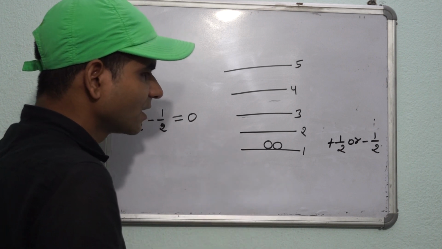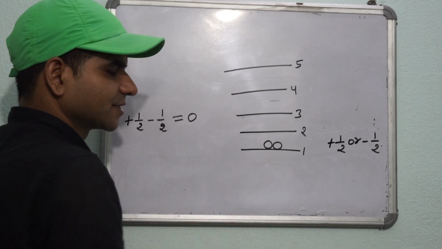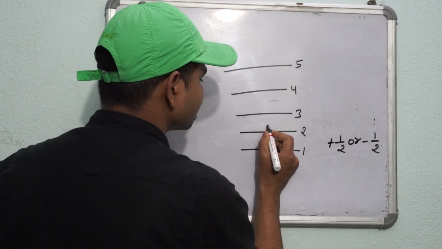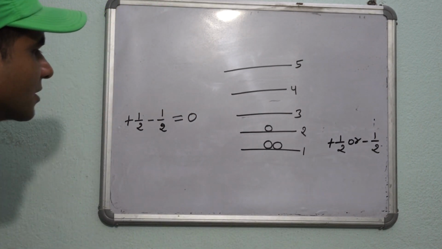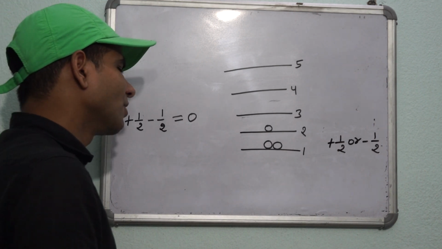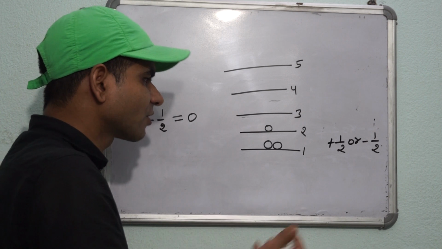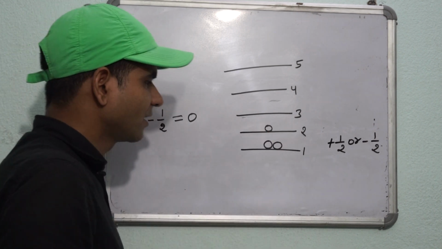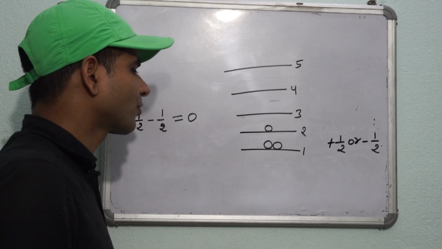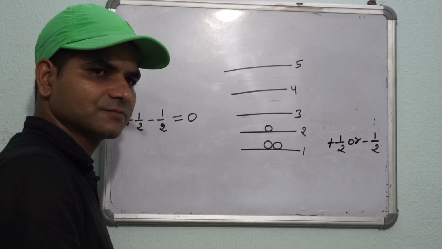Therefore, the third proton will go to the next energy level. But the third proton will also not find a single proton to pair off with on the second energy level. Therefore, the third proton will remain in an unpaired condition.